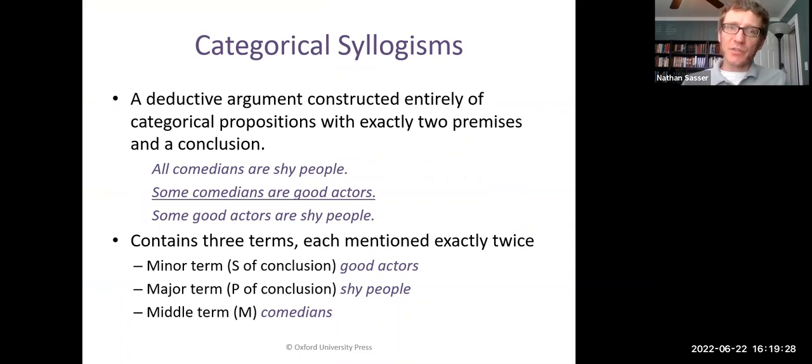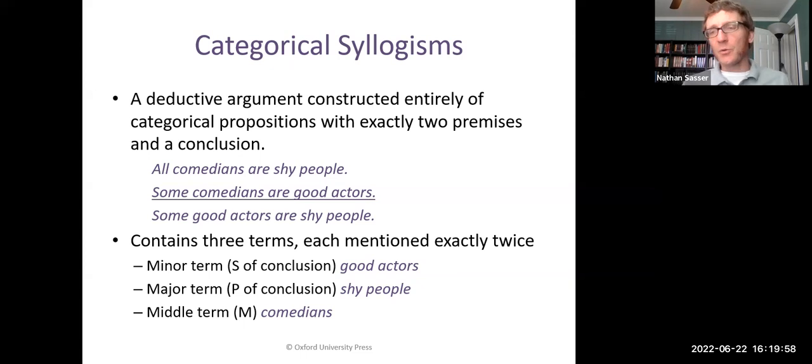A categorical syllogism is a deductive argument, and it's constructed entirely of categorical propositions with exactly two premises and a conclusion. So in our example here, we've got exactly two premises, which are categorical propositions, and a conclusion. All comedians are shy people. Some comedians are good actors. Therefore, some good actors are shy people.